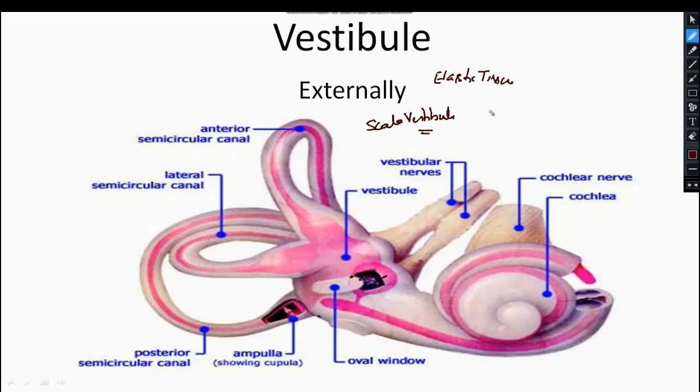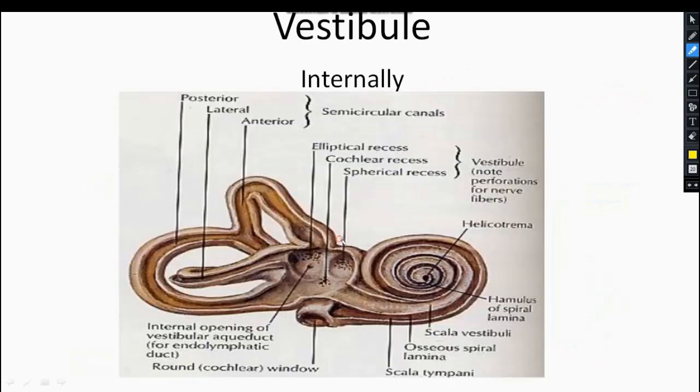So what happens as age proceeds is that the elasticity of this tissue decreases. As a result, the foot of the stapes, which was vibrating forcefully, won't be able to vibrate. So there is less impact on the fluid, so hearing decreases. Clear?